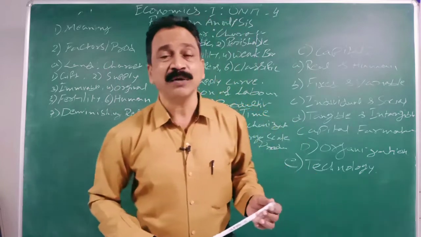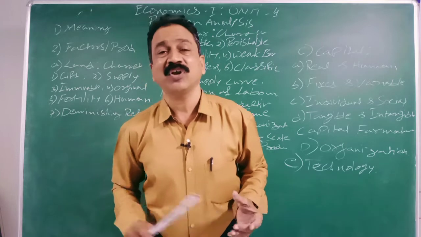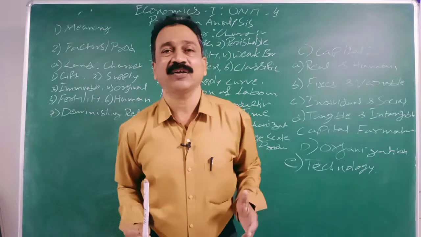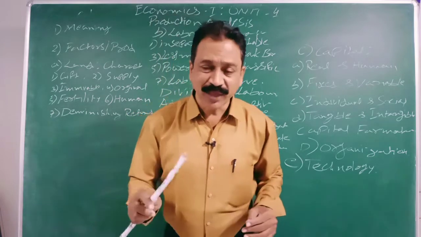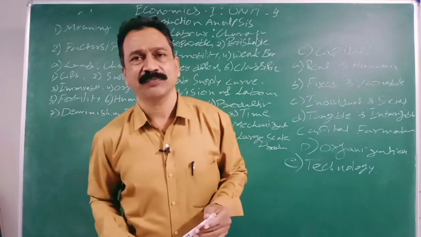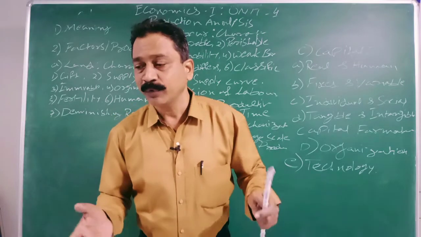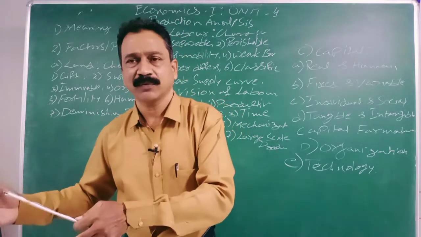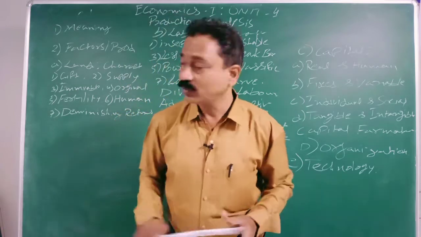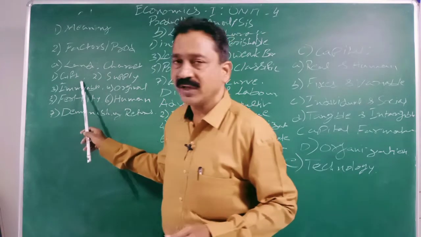Next we will see that the supply of land is fixed. You cannot increase the supply of land because it is not created by human beings. We cannot create the land. So the supply of land is fixed. For a particular purpose, it is relatively elastic. Certainly, if I put in more money, I will get more land. I can put it to some other purpose or some work. But can you create new land? No, not at all possible. So supply of land is fixed and it is a gift of nature.